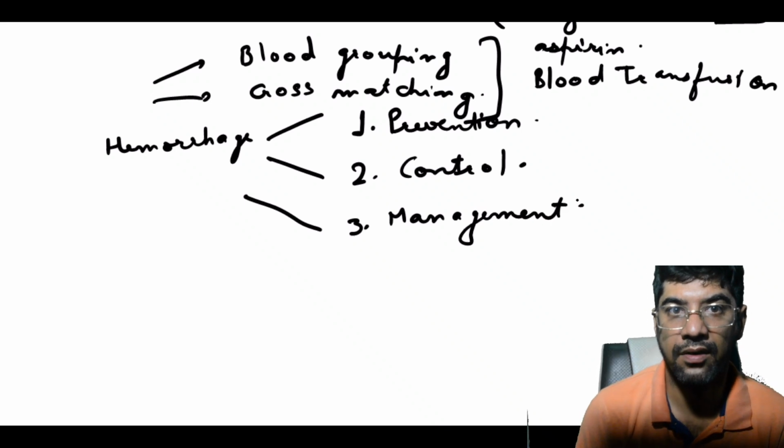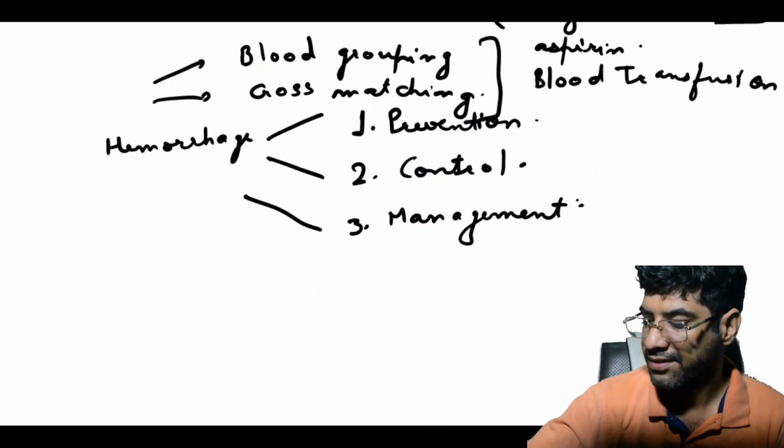These are not one-time actions, they require the constant attention of the surgeon throughout the entire surgical procedure. So consider the amount of blood loss based upon the vascularity of the area and the duration of surgery.